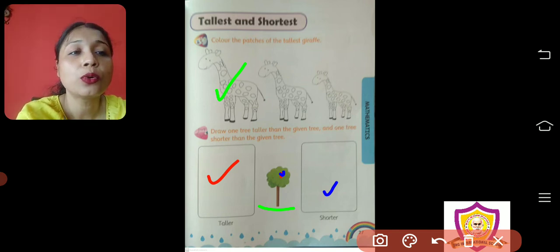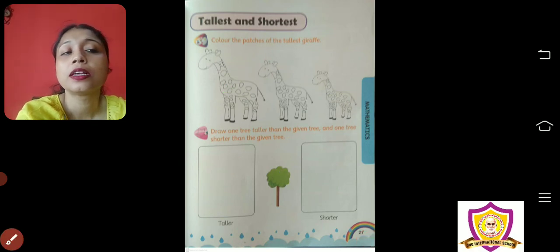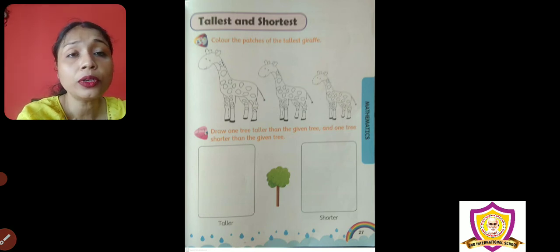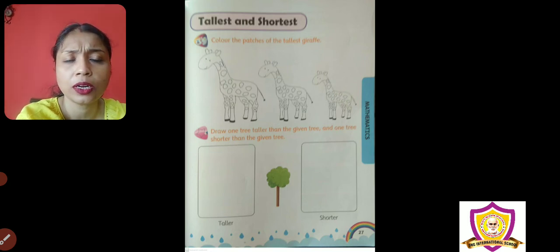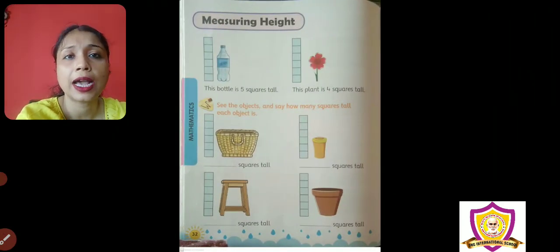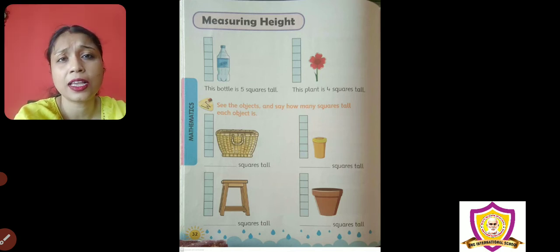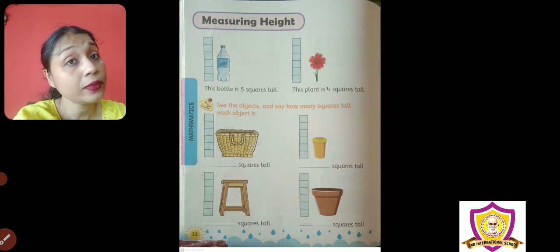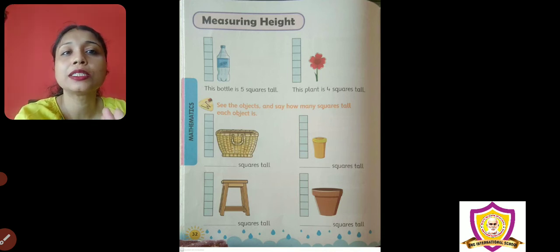Okay. So today also I will teach you how to measure height, because we have learned that without using a scale or ruler we can measure length. So why not height? For height, here in your book they have used squares as they have done for length, but I am telling you for height also you can use crayons, ice cream sticks, your palm, or your hand span.